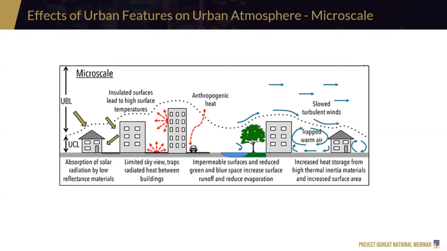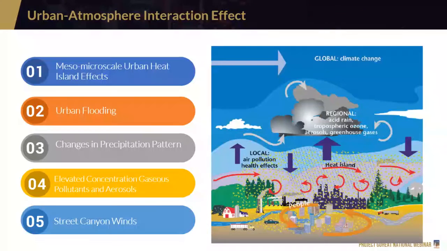Now, after discussing the effects of these urban features, how does it affect our daily lives? So here are some of the examples. Number one, it causes urban heat island effects. Usually, urban heat islands are more prominent during nighttime. Instead na malamig yung gabi natin, mainit pa rin. Next is urban flooding. Nakikita na natin to sa Metro Manila, which is predominantly during the rainy season. There is a change in precipitation pattern, may increase ng gaseous pollutants and aerosols, and may correlation din siya sa pag-increase din ng temperature natin and the street canyon winds. Now, we discussed what are its effects in terms of sa people.